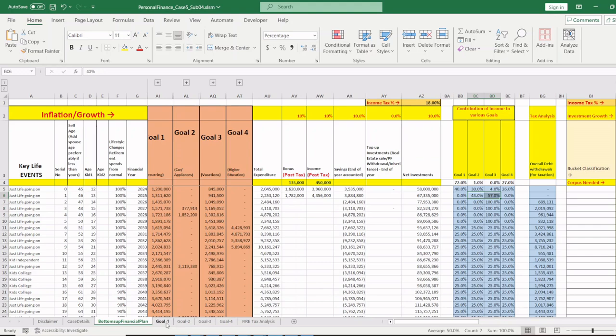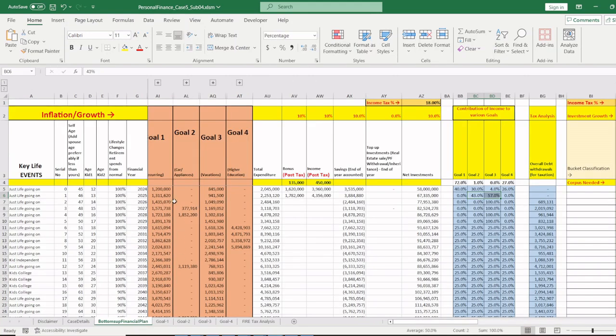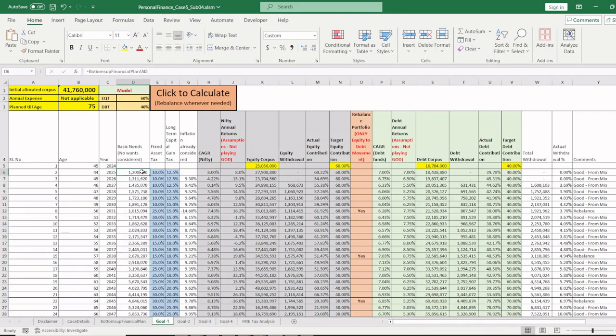Let's say we talk about goal 1. Many of you are familiar with this calculator that I released last week. If you haven't seen that video, I request you to please go ahead and watch it, and you will be very clear. So this calculator assumes this is a link. All these expenses are linked to that sheet of financial planning. So the numbers that you see here are the ones seen there. Okay, these are the goal expenses.